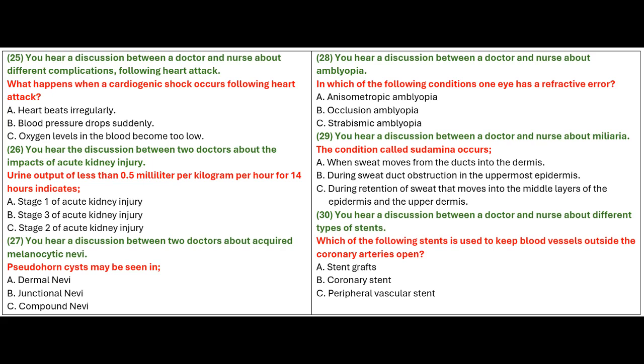Stent grafts are tubular devices made up of a special fabric that is supported by a rigid metal stent. These are mainly used for vascular surgeries, such as to repair abdominal aortic aneurysm.